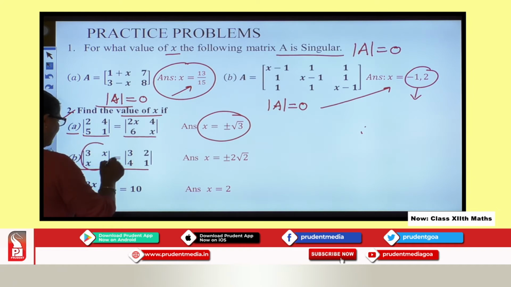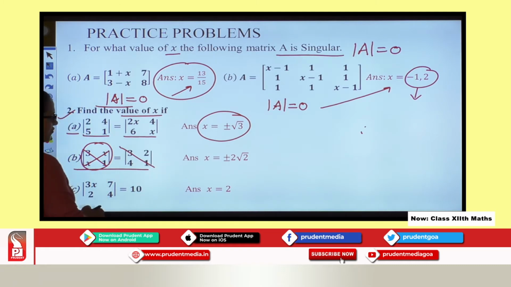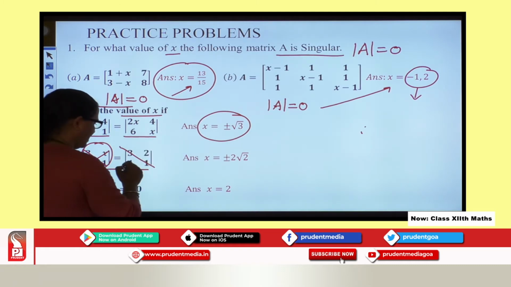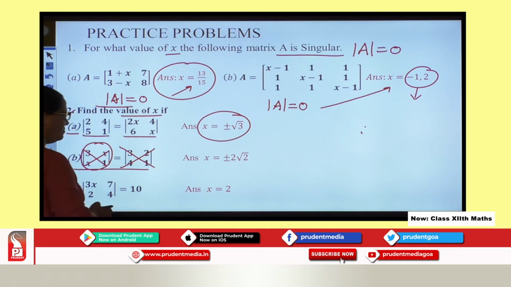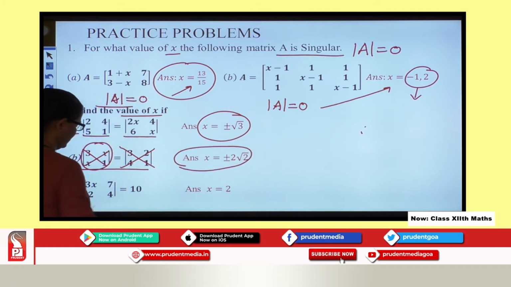So over here I will expand this. So how will I expand? I will multiply this minus multiply this. So same way I will multiply the elements of the principal diagonal minus the product of the elements of the minor diagonal. So I will equate it and proceed further to get this answer.